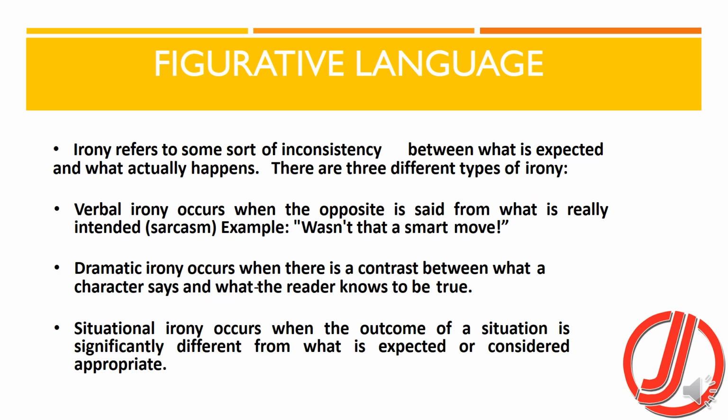Dramatic irony occurs when there is a contrast between what a character says or what the reader knows to be true. Like Oedipus is saying so many things which the audience already knows that it is Oedipus who himself is a corruption, but he is not accepting the truth. Situational irony occurs when the outcome of situation is significantly different from what is expected or considered appropriate. For example, if I go to meet a person and try to give him surprise, and rather he gives me surprise and he is not at home. So this is situational irony.